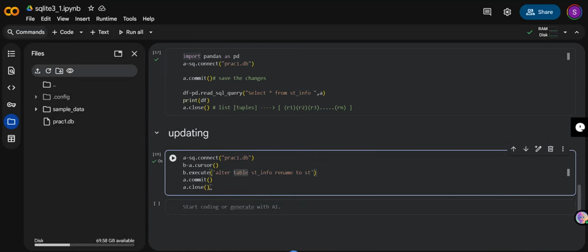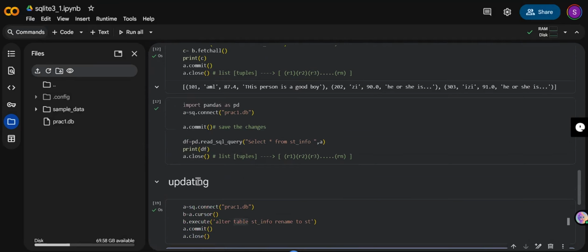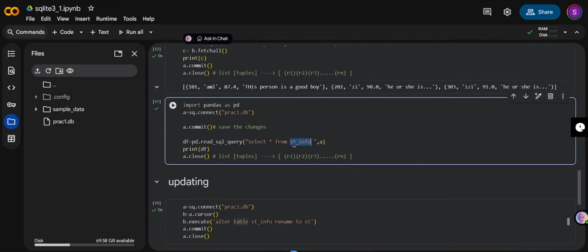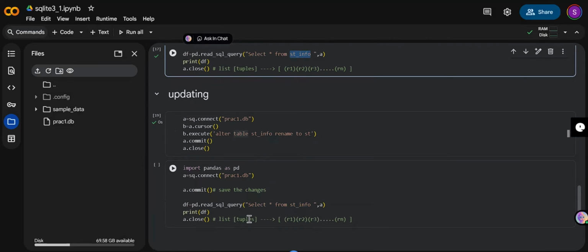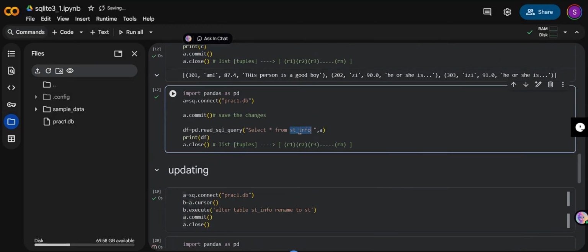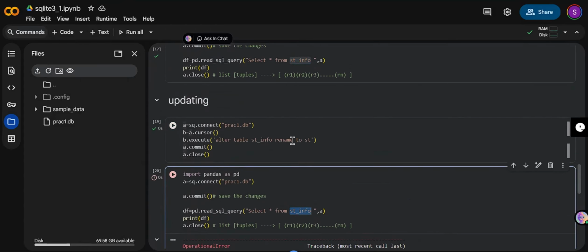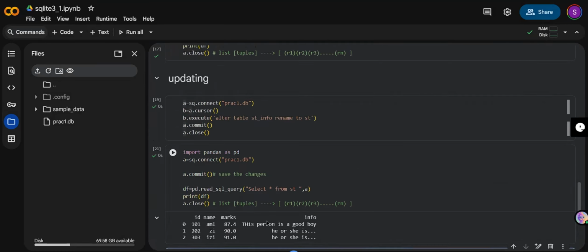Now, if I write the same thing here, in place of this whole thing, in the previous one I was using select all from student info. My table name was student info. But here, if I use the same thing, it's showing me an execution fail: no such table student info. Why? I already created student info, there is a table. But now why is it not running? Because I renamed student info as st. From now onwards, student info has been renamed. Got it? So this is how you rename a table.